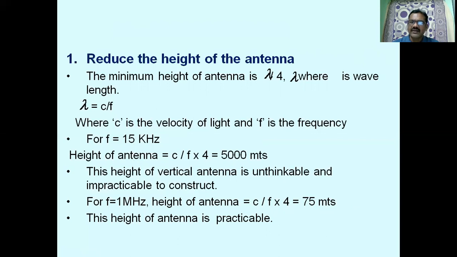75 meters is practically possible. The antenna at a height of 75 meters is practically possible, and therefore modulation is a very important concept to transmit the original low frequency message signals. If we go for still higher frequencies, for example 10 megahertz, in that case we get an antenna of height equal to 7.5 meters. As the frequency increases, the value of lambda decreases. When the value of lambda decreases, the height of the antenna also decreases. That is why modulation is a very important concept in transmission of the signals.